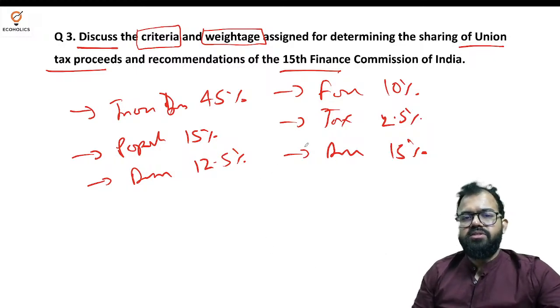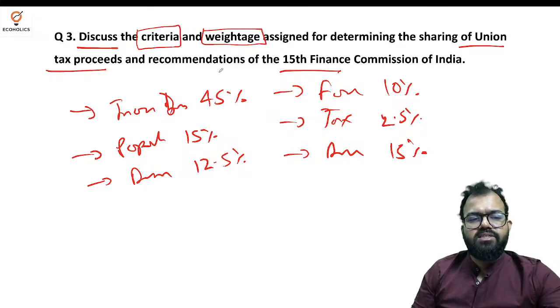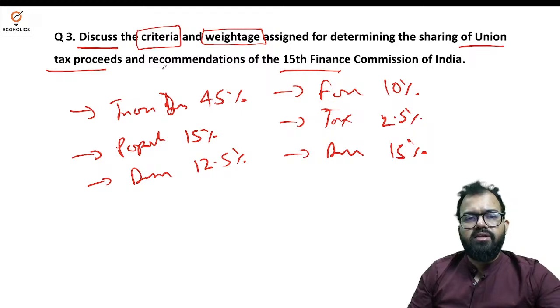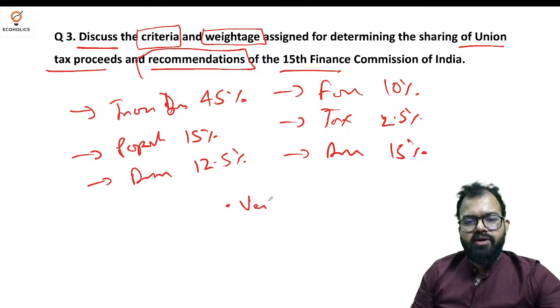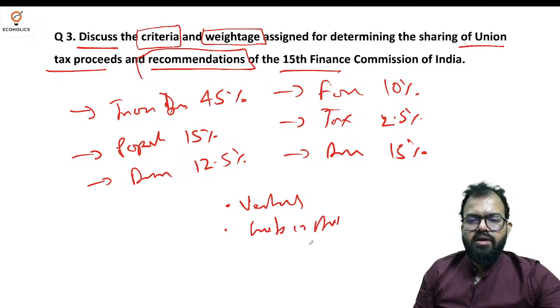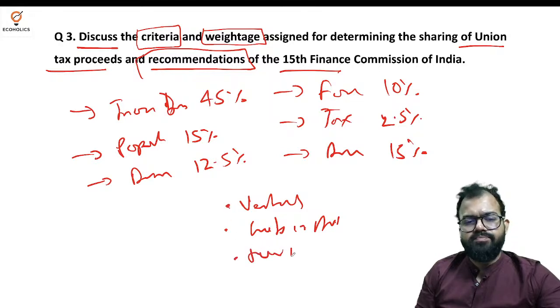So this is how the criteria. Weightage I have already told. So this was the criteria. Now here tax proceeds and recommendation. So recommendation, third one. So here we have a recommendation where we have vertical devolution, grants in aid, and majorly horizontal distribution as well.